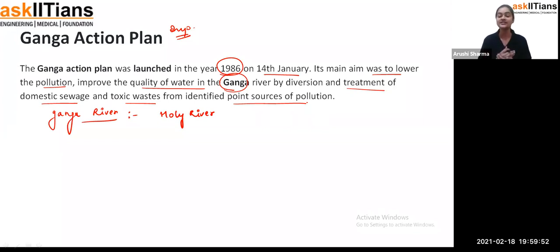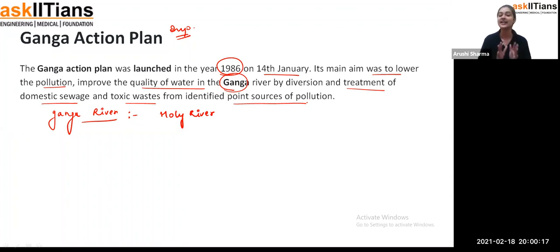Don't pass all of the wastage, like your domestic sewage or the toxic wastage, directly into the Ganga river, students, because it is polluting it. So these are the steps we have to follow. And this plan must be utilized and implemented, I can say, till the last breath of human beings, so that our Ganga river will be saved from pollution.